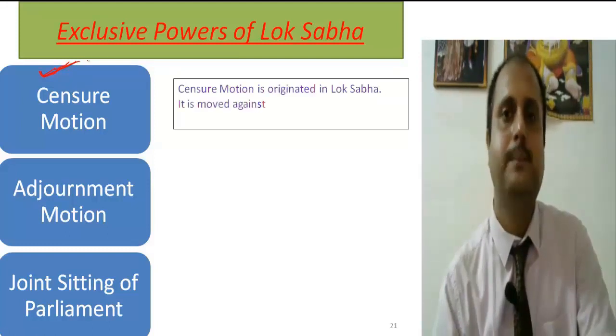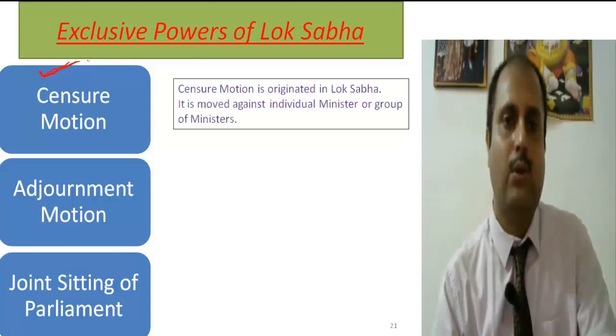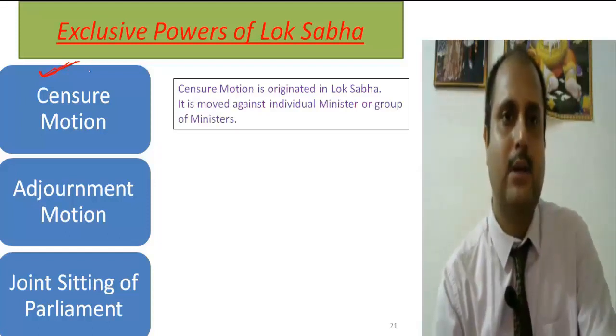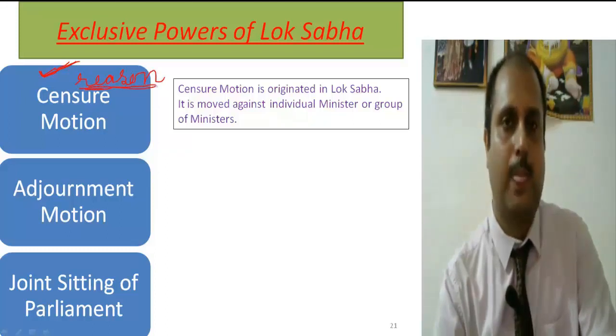It is similar to the no confidence motion, but the only difference is that in the censor motion you have to show the reason why this censor motion is proposed. The reason is necessary to give at the time of proposing the censor motion, but at the time of proposing the no confidence motion, this reason is not required. Anytime the opposition party can put the no confidence motion. So these are the main basic differences between the no confidence motion and the censor motion.